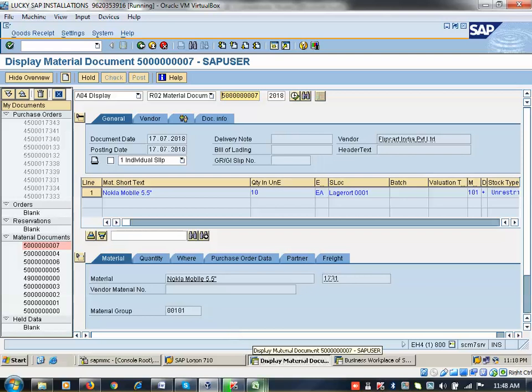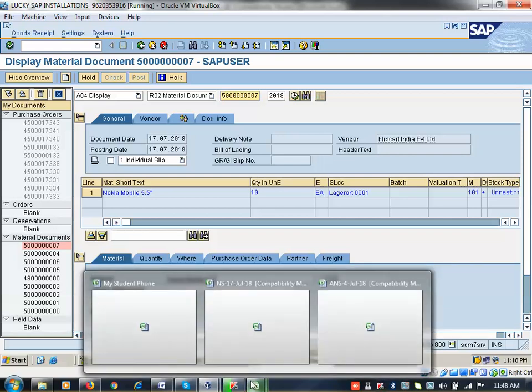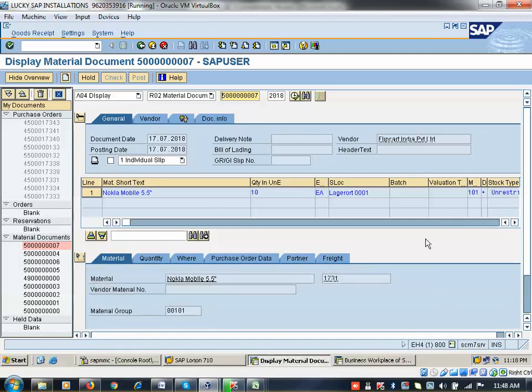Now the stock will be updated in MMBE. Third one, stock will be updated in MMBE, and then stock quantity and value will be updated in the MM03 accounting view. So this is the design of SAP. If you know these things, when any interviewer asks, you will be aware of that.